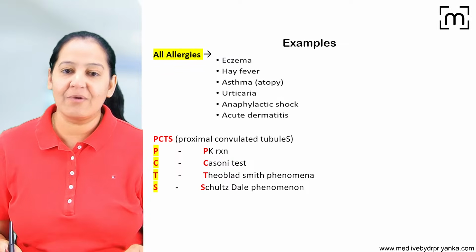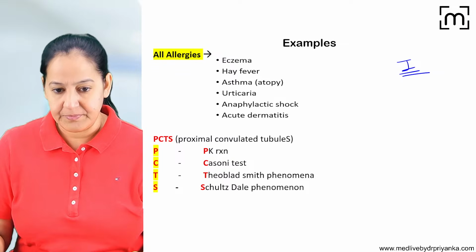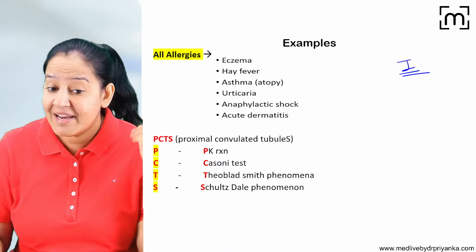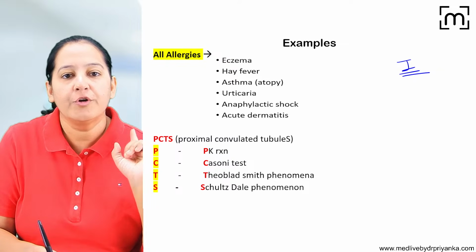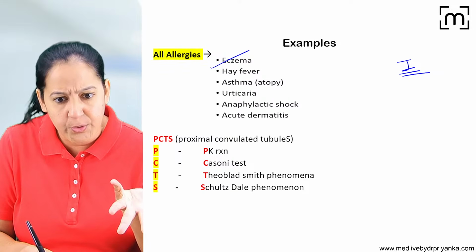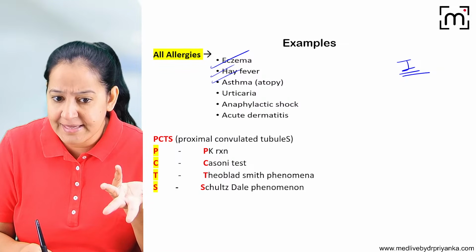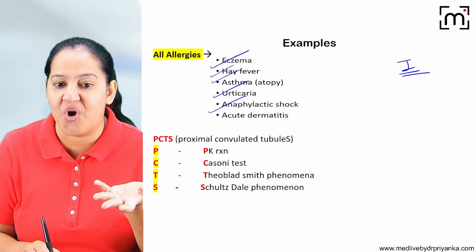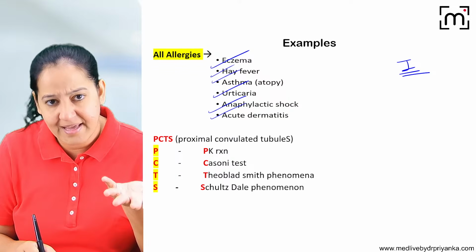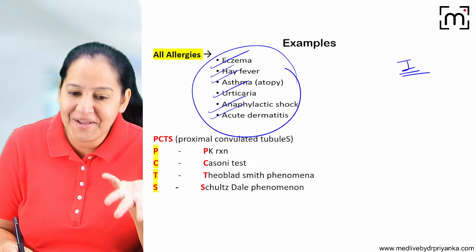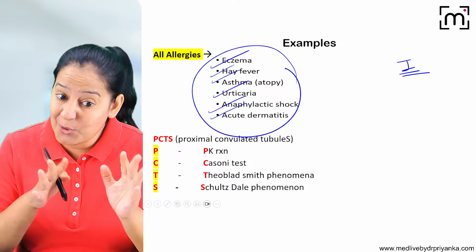So what are the examples of type 1 hypersensitivity? There are many. Whatever allergies you know. How many allergies do you know? Say. Do you know eczema is allergy? Of course, everyone knows. Hay fever is allergy. Asthma is allergy. Urticaria, anaphylactic shock, and dermatitis. These are the allergies. Don't learn them because you already know them. What you don't know, learn that.